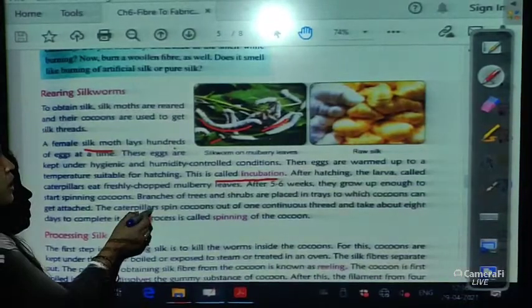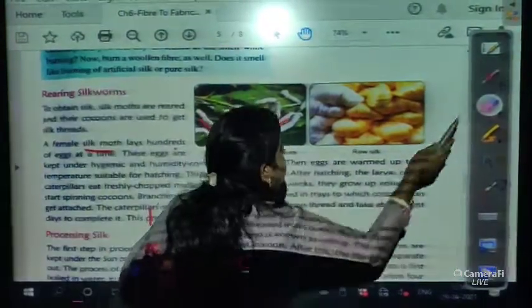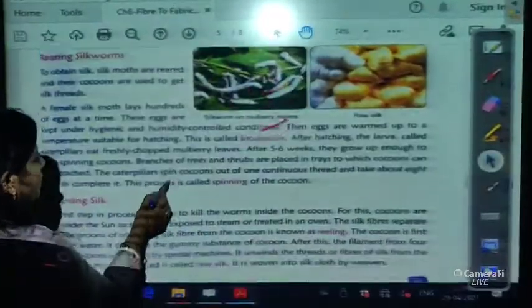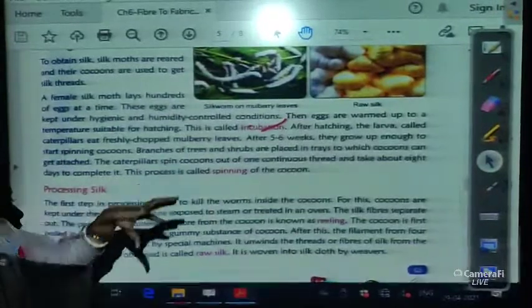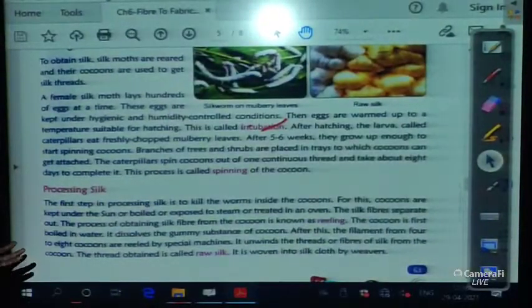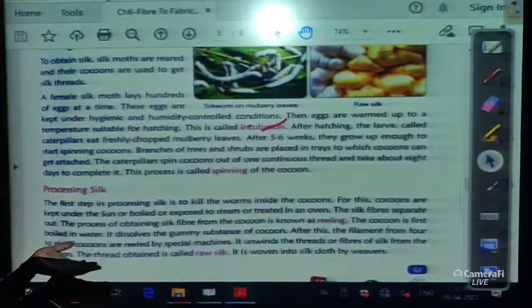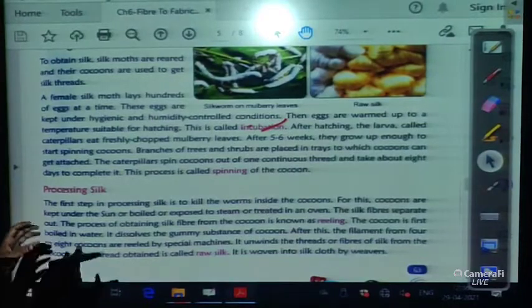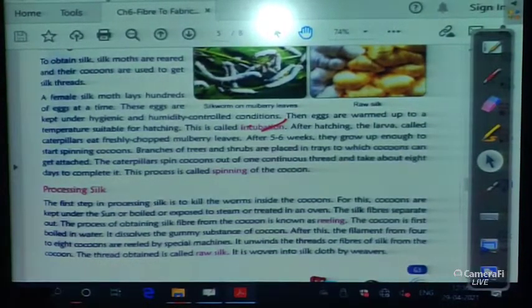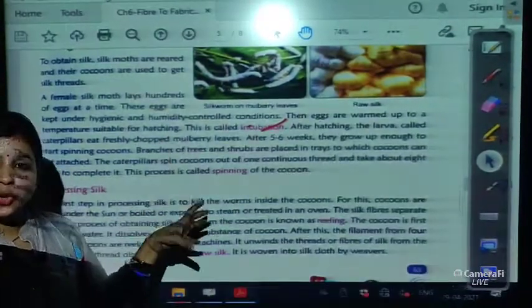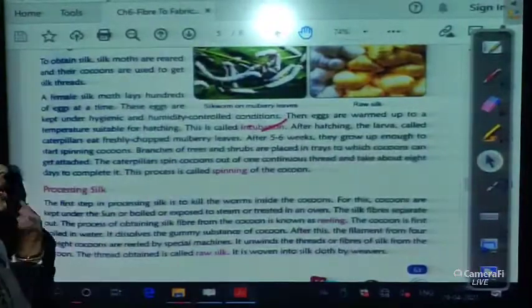Branches of trees and shrubs are placed in trays to which cocoons get attached. The caterpillars spin cocoons out of one continuous thread and take about 8 days to complete it. This process is called spinning of the cocoon, okay.